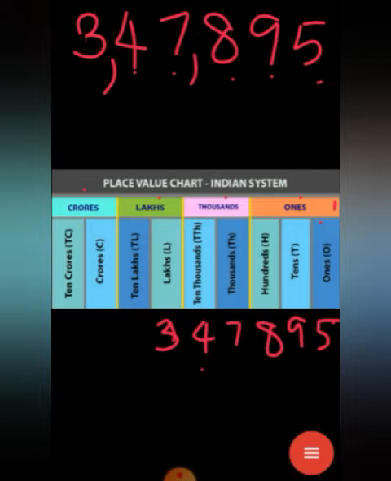How to read this number? Yes, 3 lakh. The lakhs period number is 3, so 3 lakh. Then the thousands period number is 47, so 47,000. Then 895. Understand? 3 lakh 47,895. You understand how to read a 6-digit number? This is numbers in lakhs.